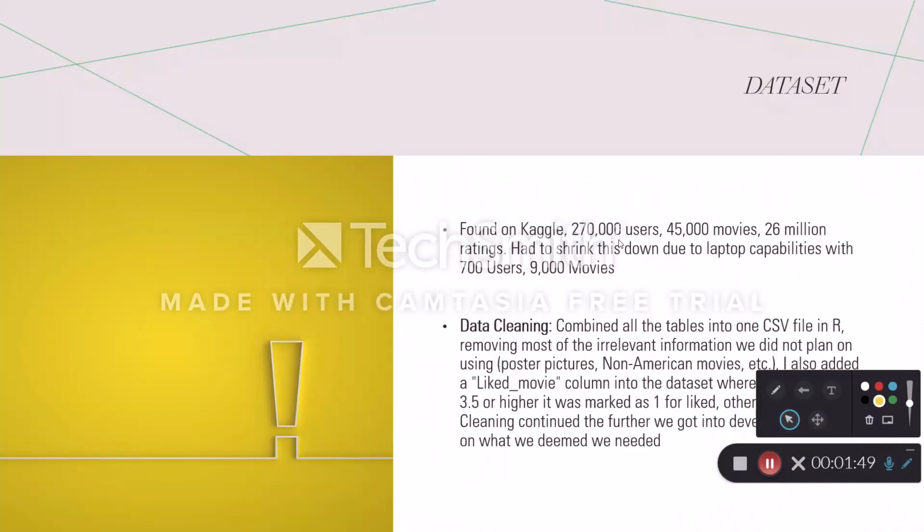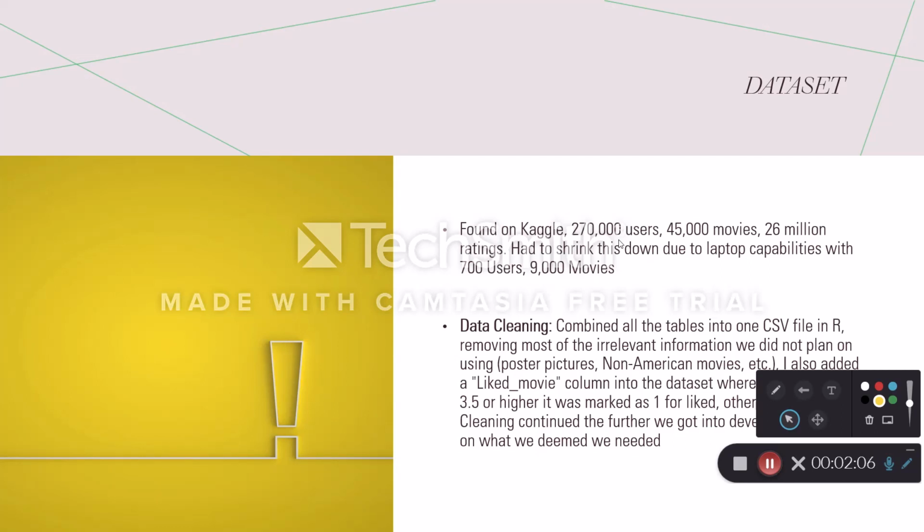So for our data set, we found it on Kaggle. It had 270,000 users with 45,000 movies and 26 million ratings. Our laptops couldn't really process this much, so we had to shrink it down exponentially, and we used 700 users and 9,000 movies.